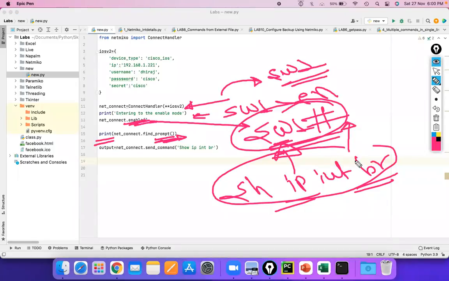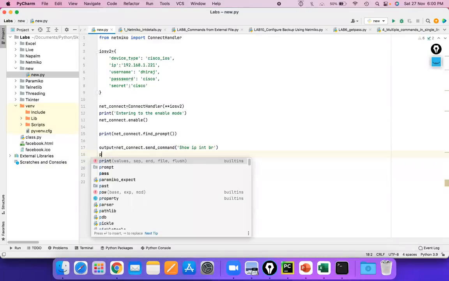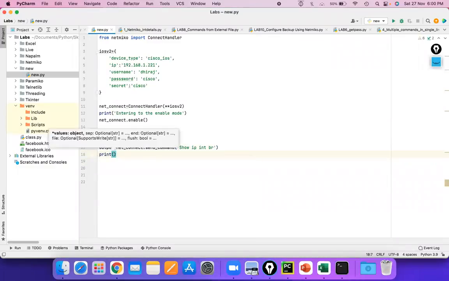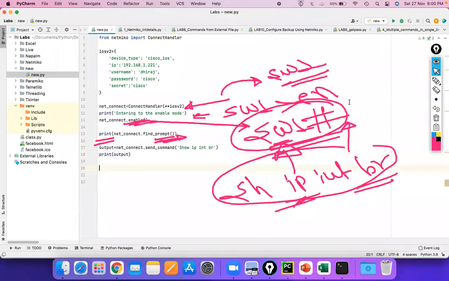But guys, until this part, it is just sending the command. If we want to check the output, we always need to print that output, right? Then we are able to see it. The output of this show ip interface brief will be stored in which variable? The output variable, because we have declared that output variable as a box.